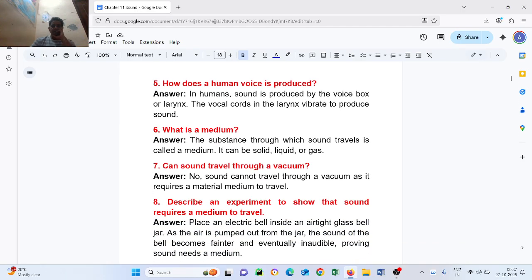Question number seven: can sound travel through a vacuum? Answer: no, sound cannot travel through a vacuum as it requires a material medium to travel.